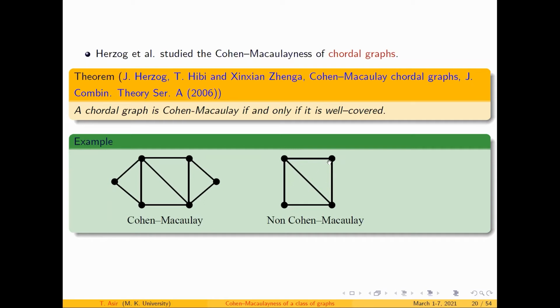Similarly, if I consider this V2 and this V4 as one maximal independent set, then this is also a maximal independent set, which means I have two different cardinalities of maximal independent sets. Therefore, this graph is not well covered. But here you can find this graph is well covered. All the maximal independent sets have the same cardinality.